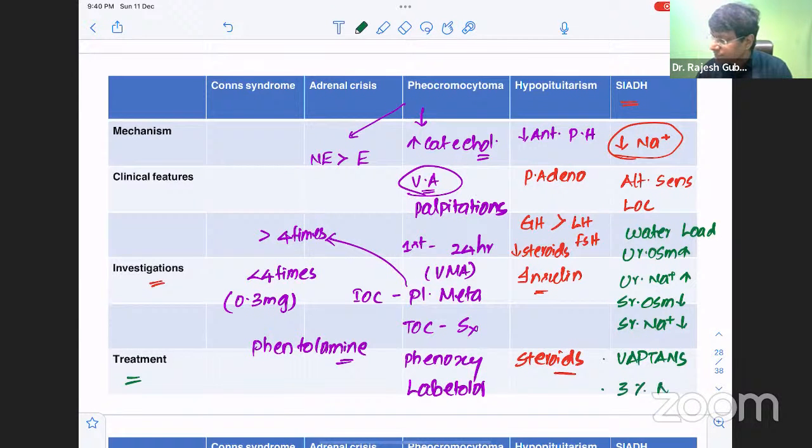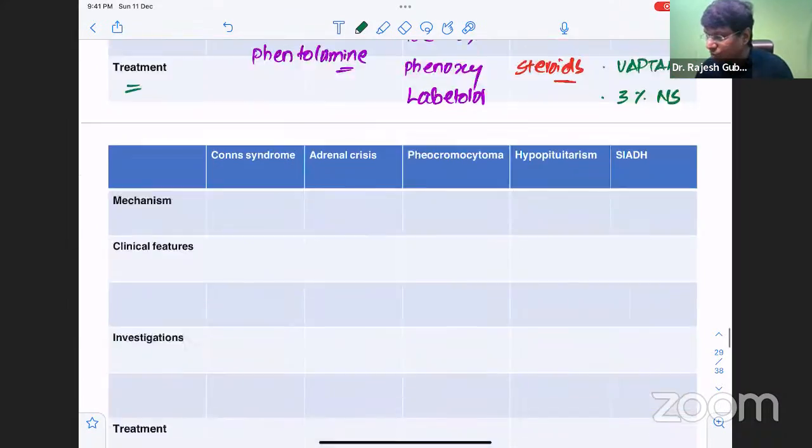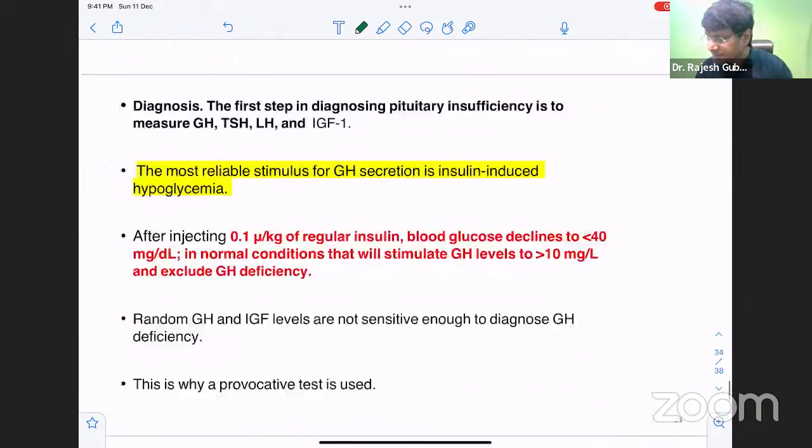You need to give hypertonic saline, that is 3% sodium chloride, and you should also restrict the water intake. So that is about your SIADH. So what is the mechanism of SIADH causing endocrine emergency? That is because of hyponatremia, right? So after having discussed this set of endocrine emergencies, we have two more endocrine emergencies, that is